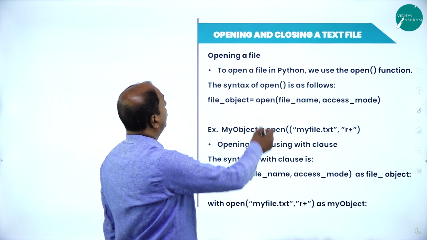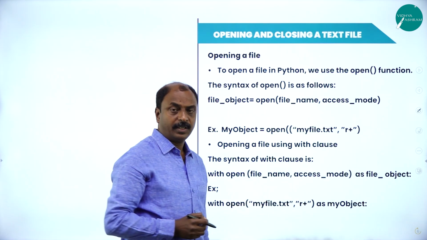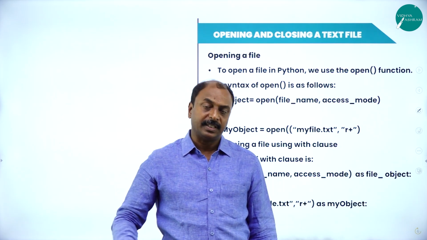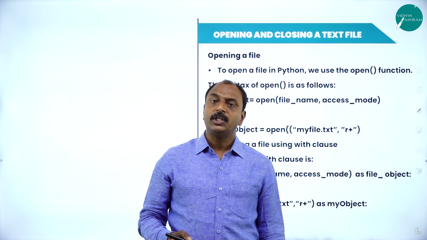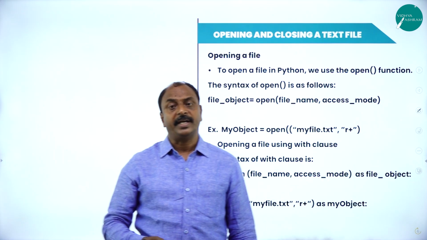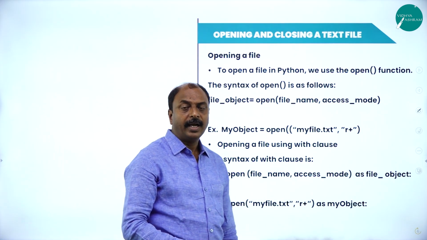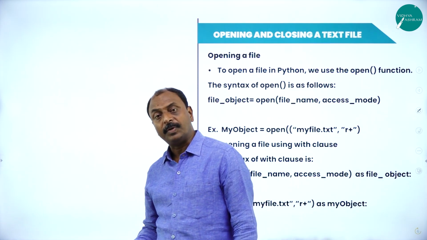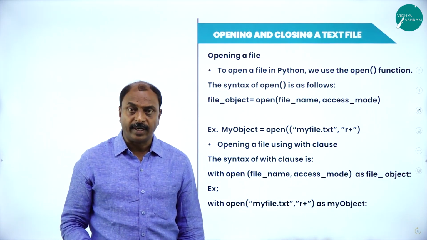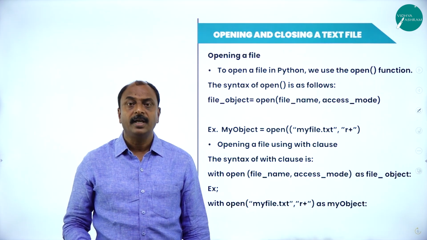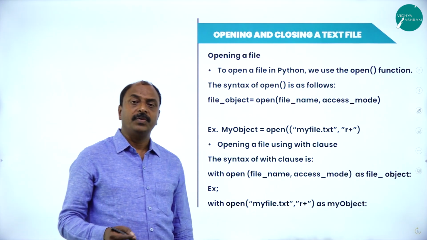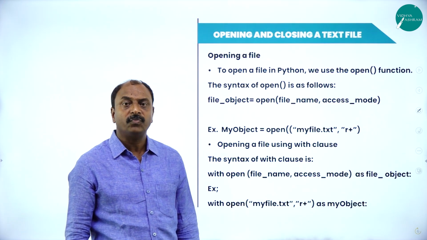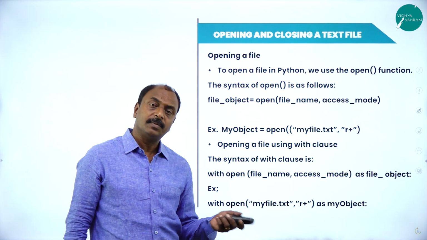First of all, what is opening and closing a text file? Take any file in programming; we have so many operations on it. For example, the file has to be created first and we have to write some information onto the file, and we can read the information from a text file, and we can write information to a binary file and read the data from the binary file. All these are different operations or functions that can be performed on files, on text files as well as binary files.